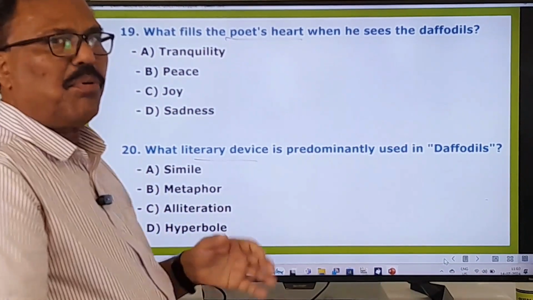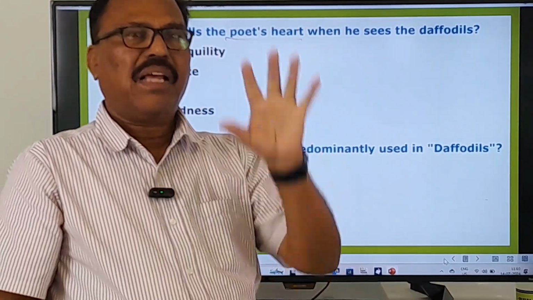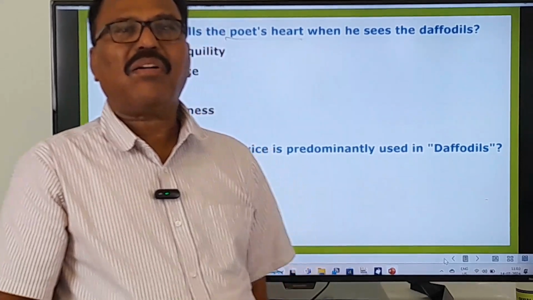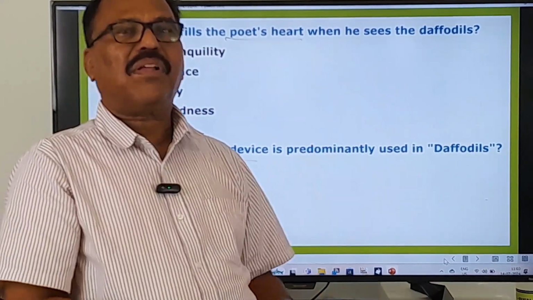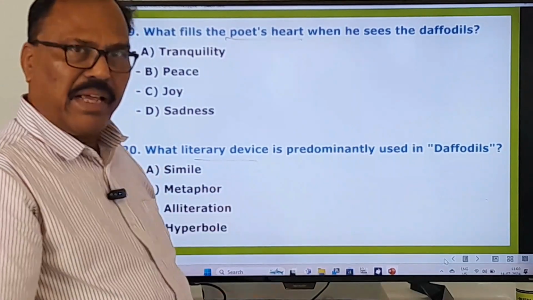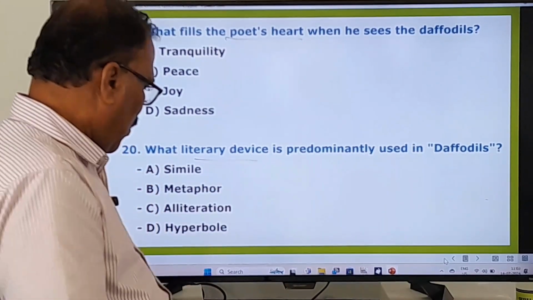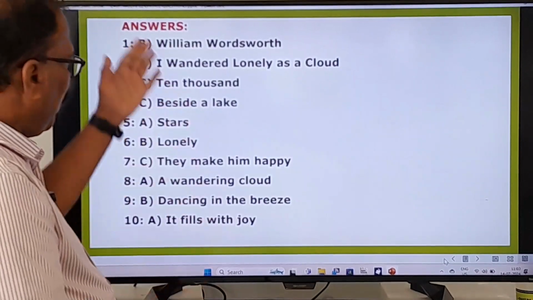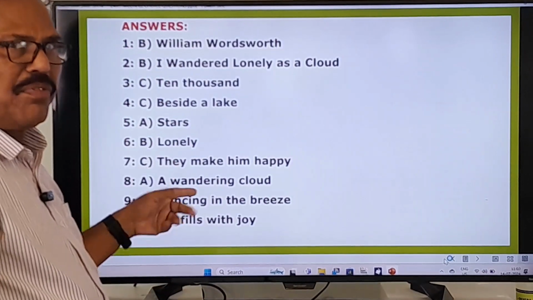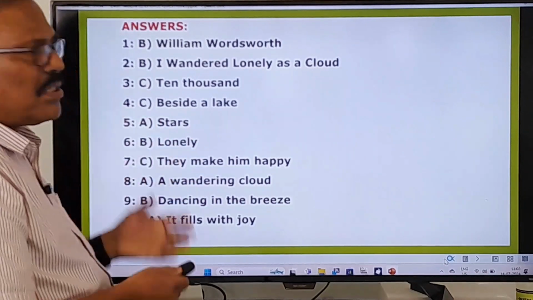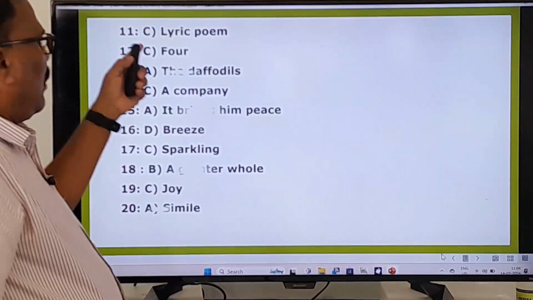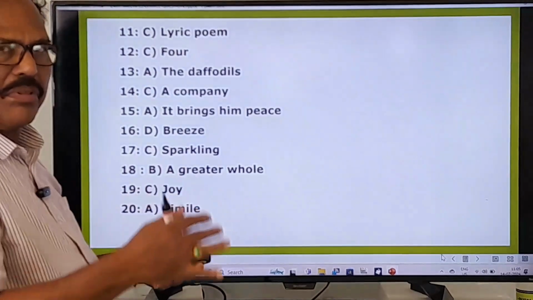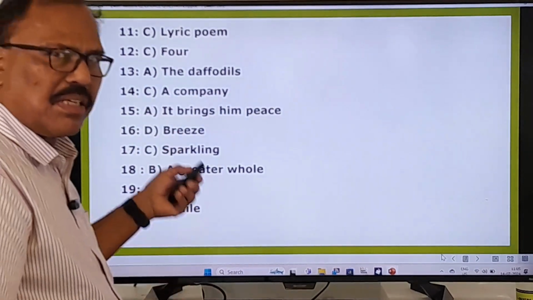So under the poem Daffodils, 20 bits are given. They are very, very important from your examination point of view. Try to answer all of them. If you cannot answer any one of them, please refer to the answers given at the end of these questions. You can check your answers with these answers. If you are right, it's well and good. Otherwise, just think of that answer. These are the answers from 1 to 10 and 11 to 20. All the 20 answers are given here.